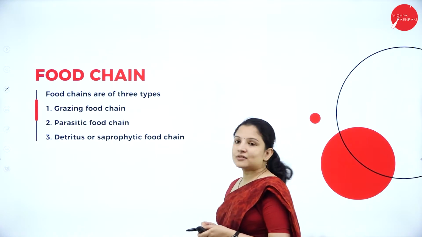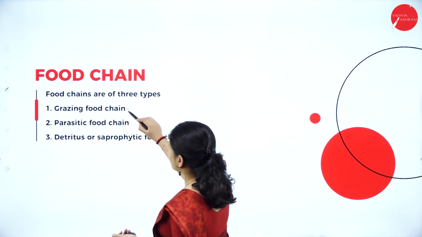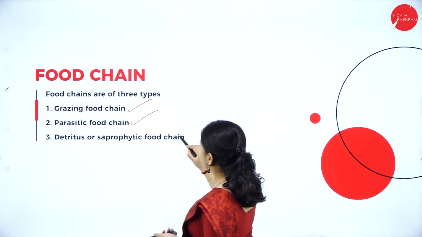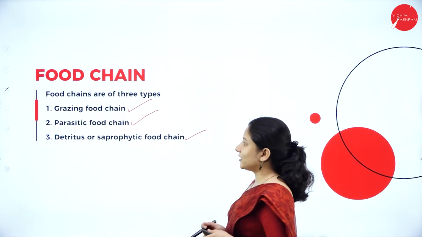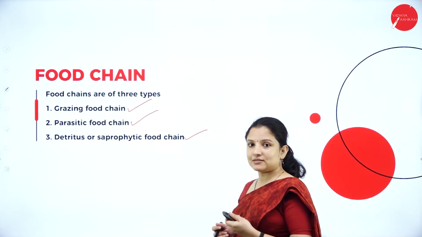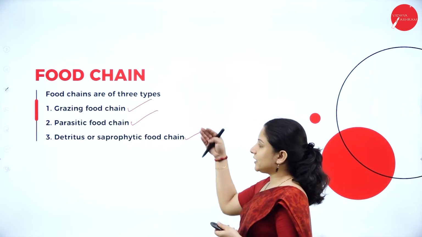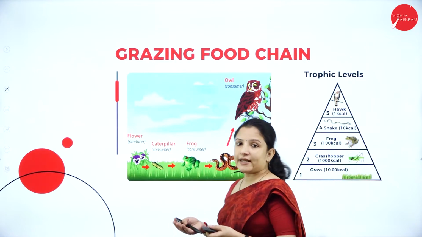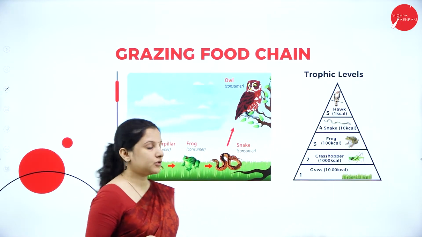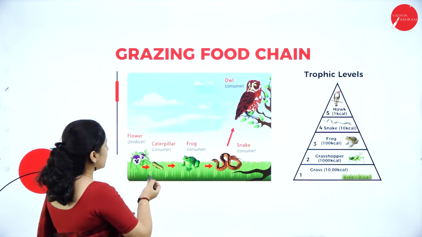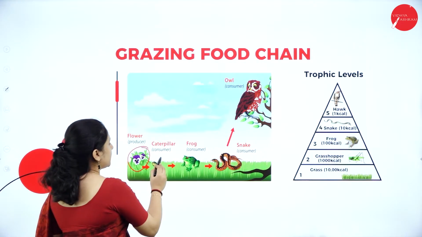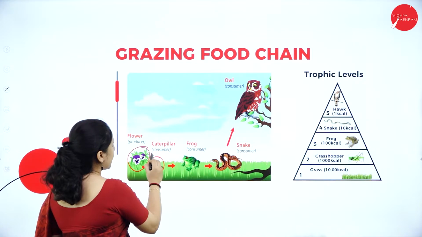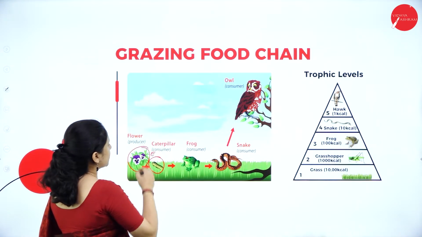Next, food chains are usually of three types, that is grazing food chain, parasitic food chain and detritus or saprophytic food chain. So, let's study about each of these, taking an example of how energy flows in each of these food chains. So, grazing food chains are usually found in the grasslands, wherein here we have the producer, that is the green plant. The producer will be eaten by the consumer, wherein the energy will flow from the producer to the consumer.